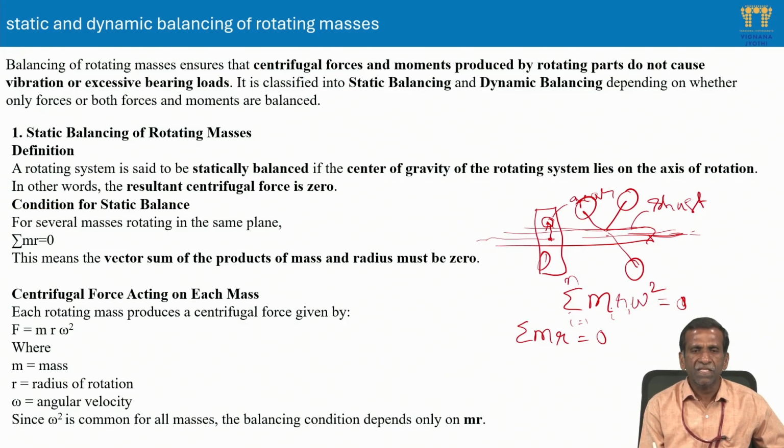The centrifugal force acting on each mass, how do we calculate it? It is m r omega square, where m is mass, r is radius of rotation, and omega is angular velocity. Omega square is common for all masses, so we need not show it in this equation. I think it is very simple and easy to understand.